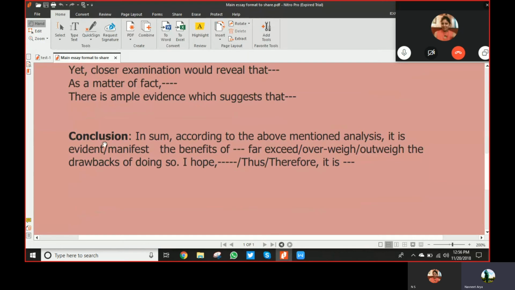Then you will come to the conclusion. You would say, in sum, according to the above-mentioned analysis, it is very clear that homework is an essential part of learning activity. With the advent of technology, it can be made much better. It should relieve stress and burden from school children, and school authorities and parents should also equally consider their growth and their interest in other fields. So it should be a conclusion which supports your view that homework should be given, and it is important so that it can be rectified and made much more interesting with the usage of technology.